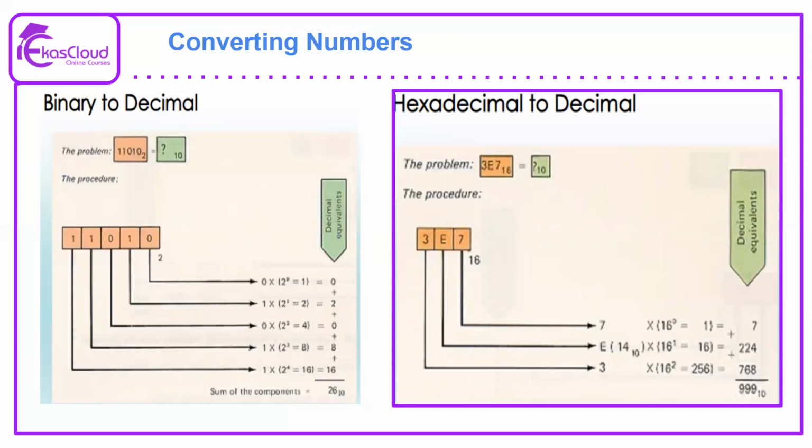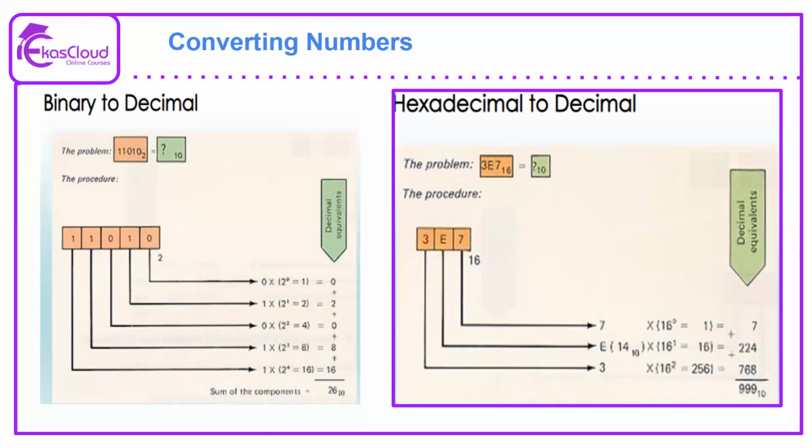Similarly, from binary to decimal, this is easy because we have already seen the positional values for binary notation, which starts from the least significant bit, 2 to the power of 0, which is always 1, and goes all the way to 2 to the power of 7. Here we have only 5 digits, so 2 to the power of 1 is 2, 2 to the power of 2 is 4, 2 to the power of 3 is 8, and 2 to the power of 4 is 16. Since we have 2 zeros, we only add 16 plus 8 plus 2, which is 26 in decimal notation.